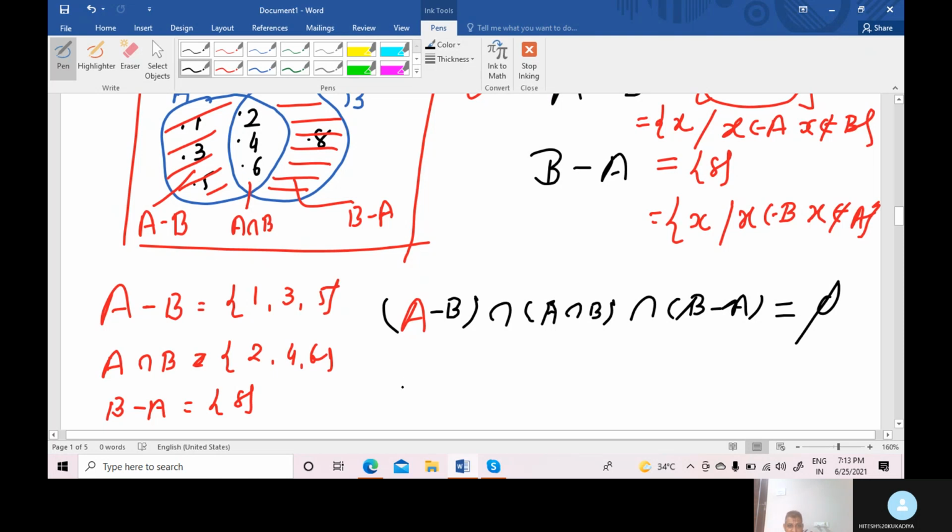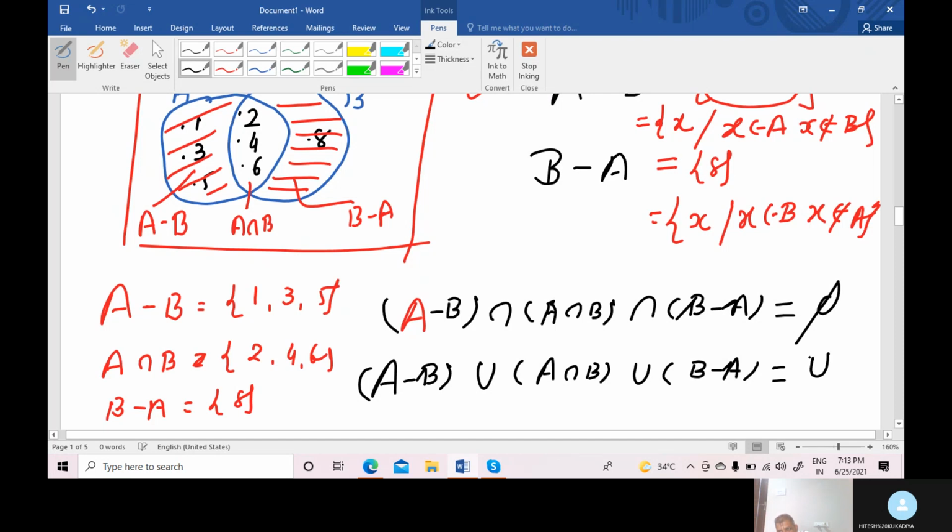Right? Okay. Next thing: the union of these 3 sets, A minus B union A intersection B union B minus A. What do you say about the union of these 3 sets? 1, 2, 3, 4, 5, 6 and 8. All the elements contained in set U. It is called the universal set.